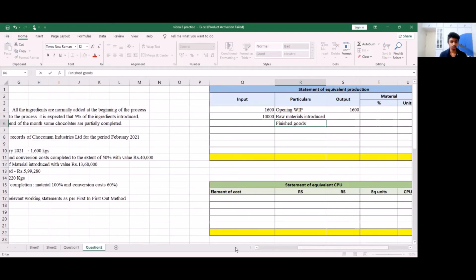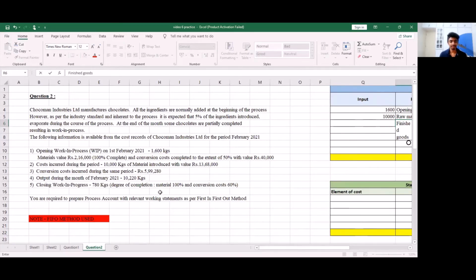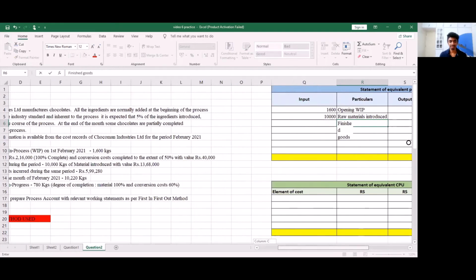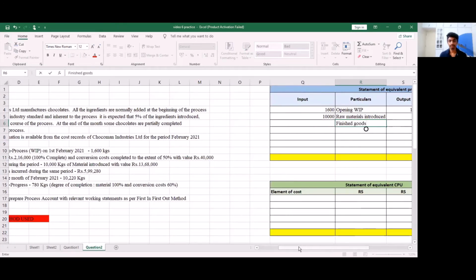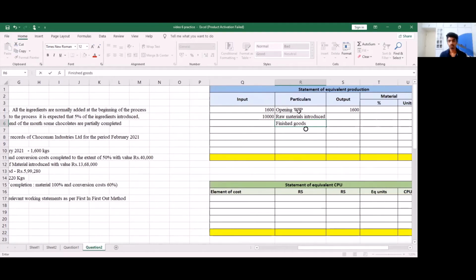And in our question, we are given that the output is 10,220 kgs. But here you need to note that this 10,220 kgs includes the opening work in progress, which goes on to become output as well. So since we have already mentioned 1600 in the output column, I'm going to write 10,220 minus 1600 in the finished goods output column. So this is going to give me 8,620 in the finished goods column.